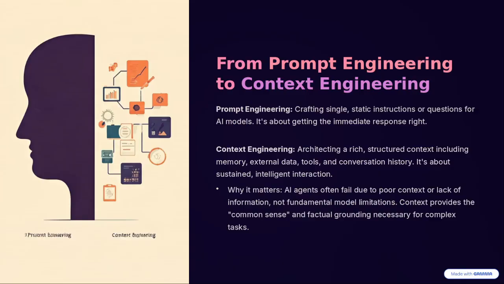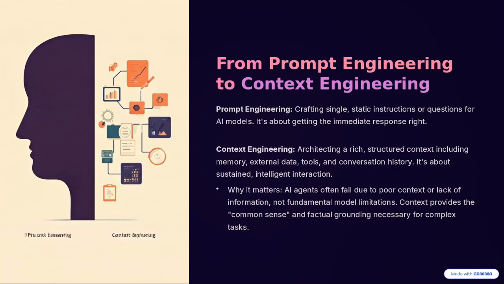From prompt engineering to context engineering. Prompt engineering is crafting single static instructions or questions for AI models. It is about getting the immediate response right. Context engineering is architecting a rich structured context, including memory, external data, tools, and conversation history. It is about sustained intelligent interaction. Why does it matter?